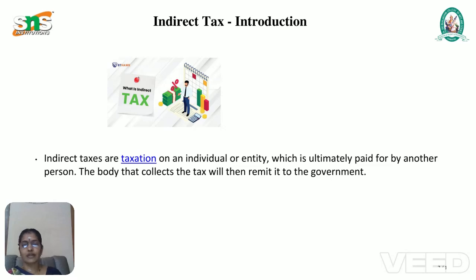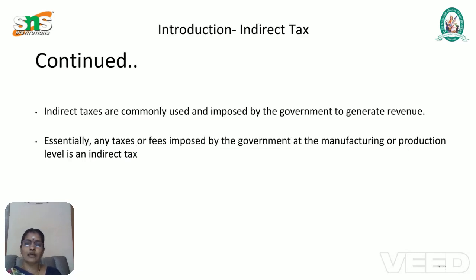This tax will be collected by some intermediary. The intermediary is any manufacturer, wholesaler or retailer, who collects the tax from the consumer and then remits it to the government indirectly. That's why it is called indirect tax. It is commonly used and imposed by the government to generate revenue.